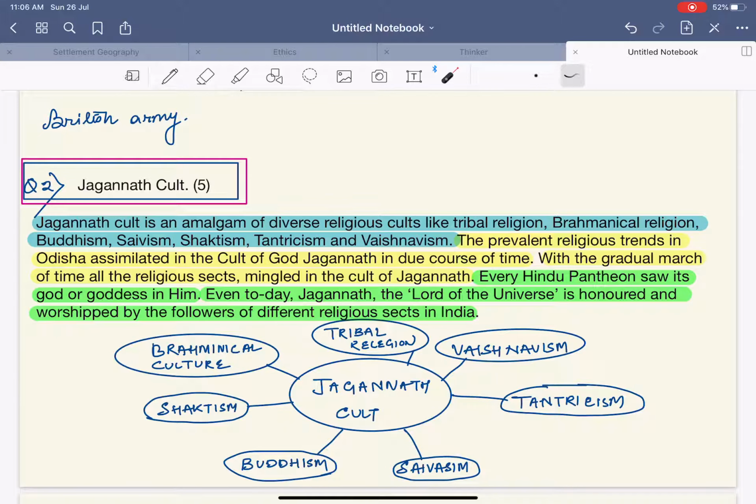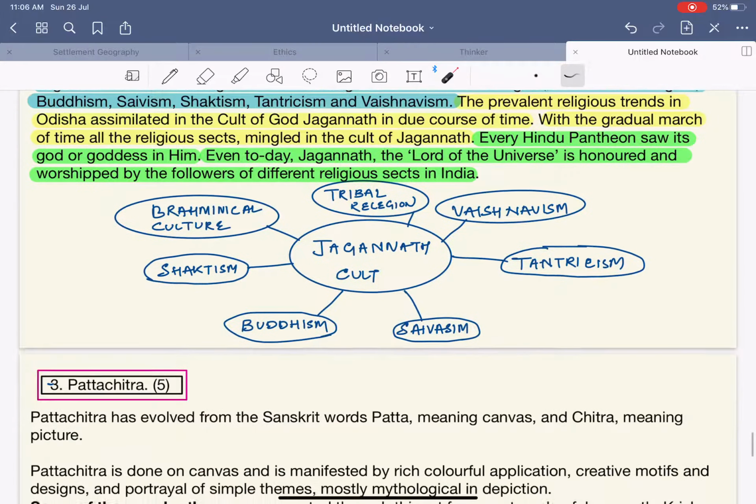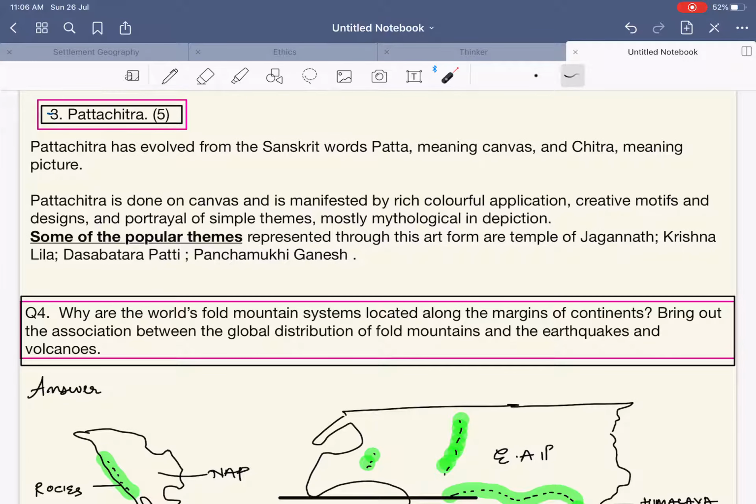Remember that one thing we miss over here is also Islam. You also need to write that Islam was also one of the features of the Jagannath culture. And remember that it was Bhakta Salabega, who was basically a Muslim, who was a devotee of Lord Jagannath. Next, with respect to the Patachitra.